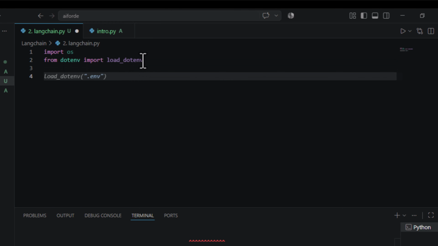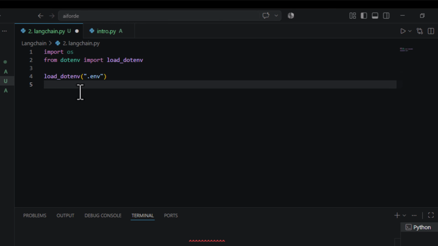So these two things you have to import, and after that, we are going to load your .env file. By using this you can simply load it. You write this, and then you have to specify the path. This is available in this directory only, so I am going to specify the file name only, and your file will be loaded here.